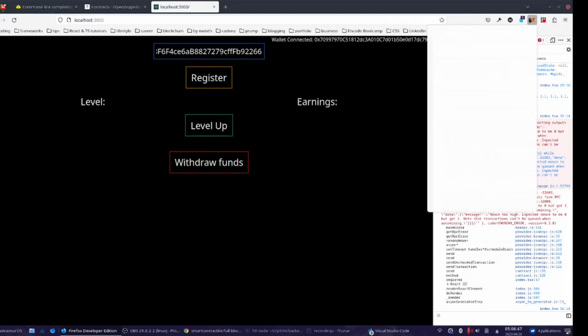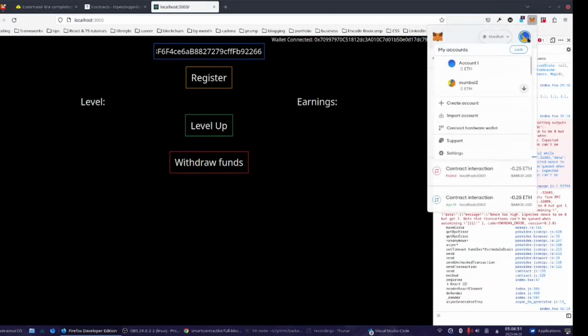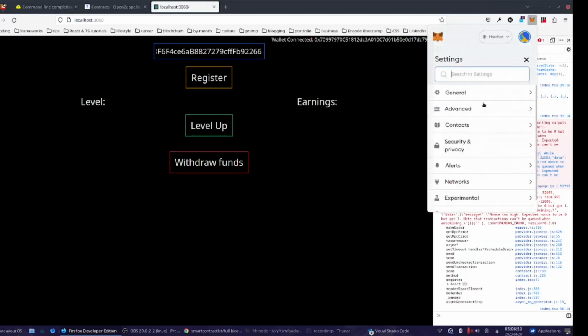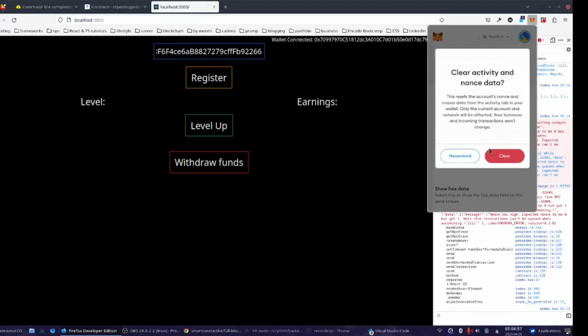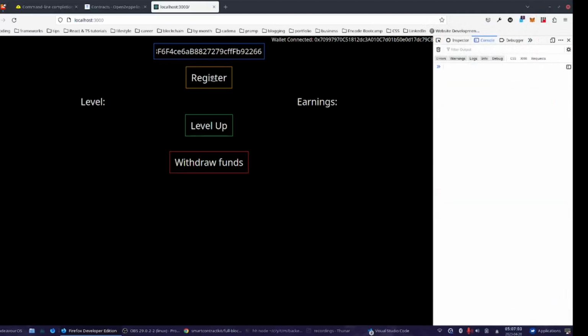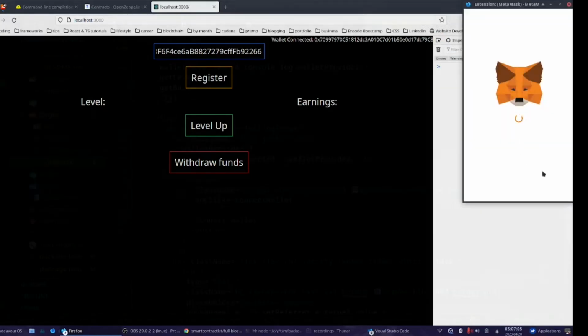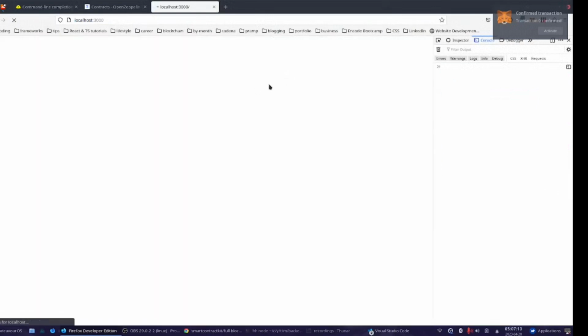Okay. Yeah, this happens with MetaMask. You have to clear nonce data, and maybe am I with the correct address? Let's see. And voila, we got our stuff.